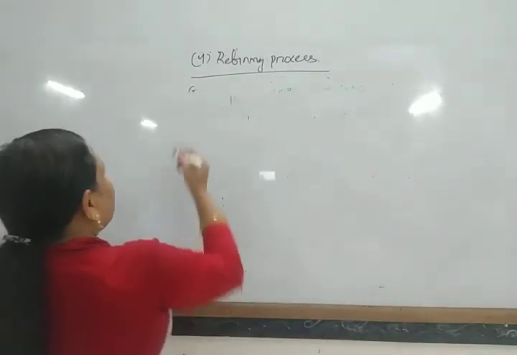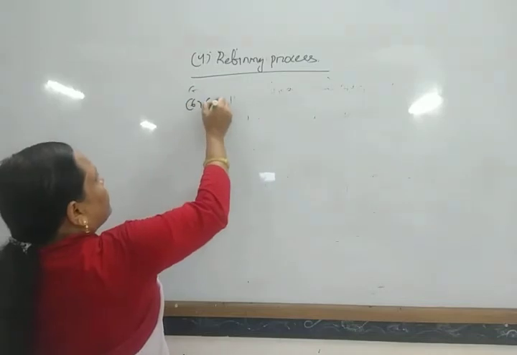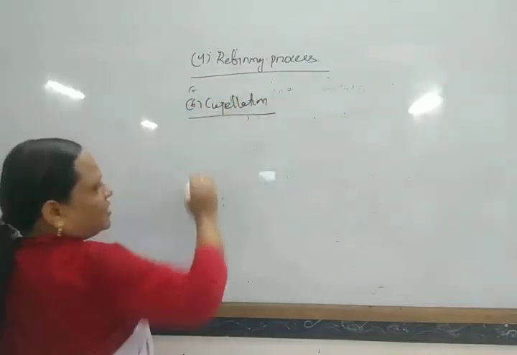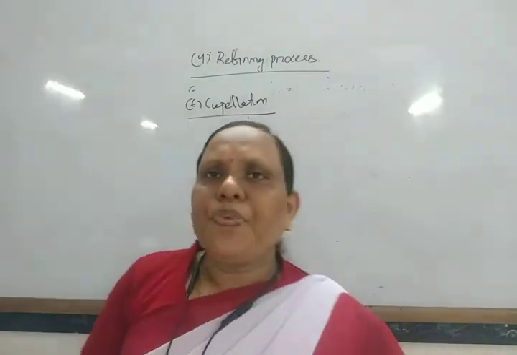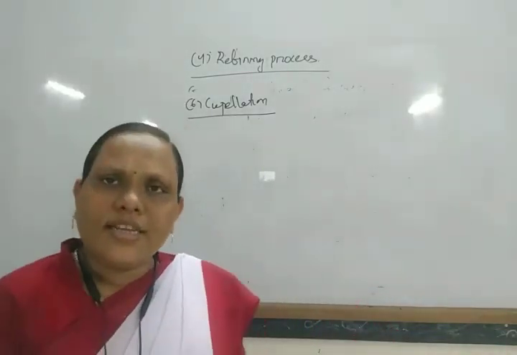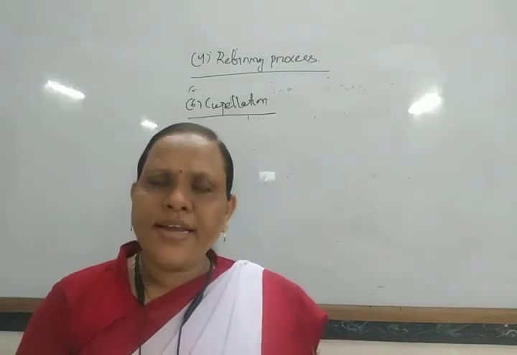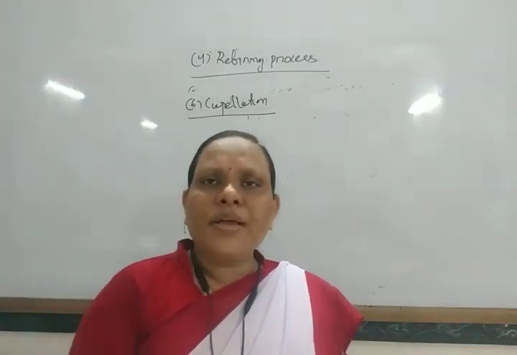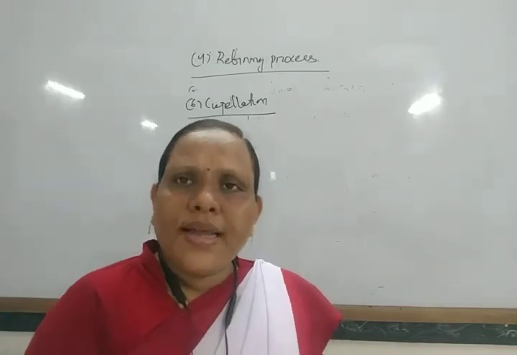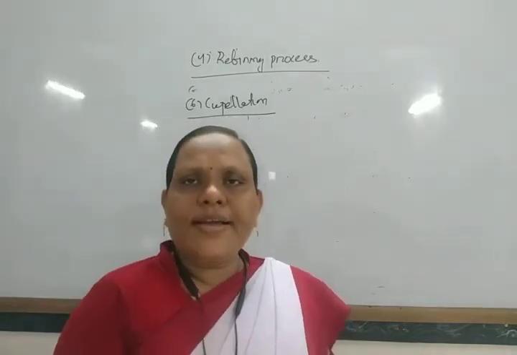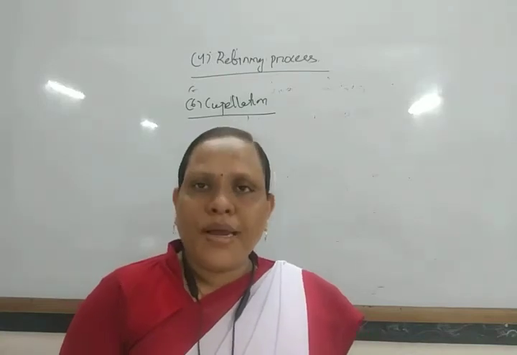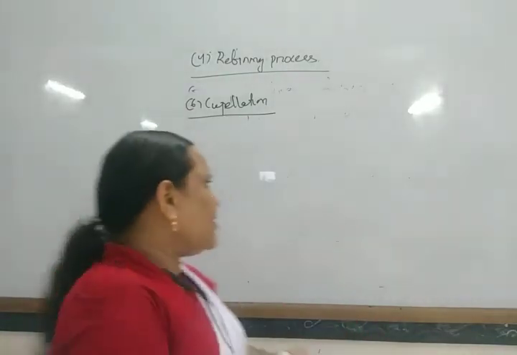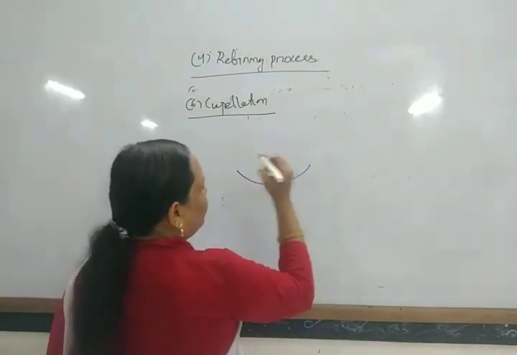Another refining process is known as cupellation. In this cupellation process, generally silver metal is purified if it contains impurities like lead. The impure metal, along with the lead impurities, is heated in a cupel, which is made of bone ash.